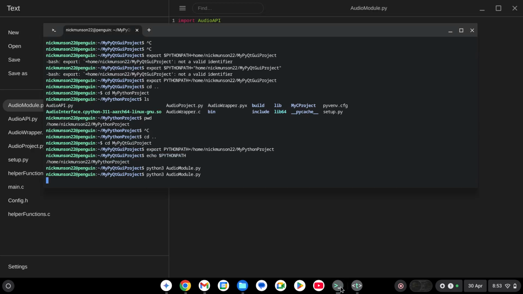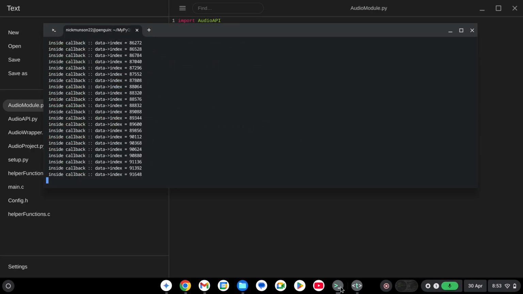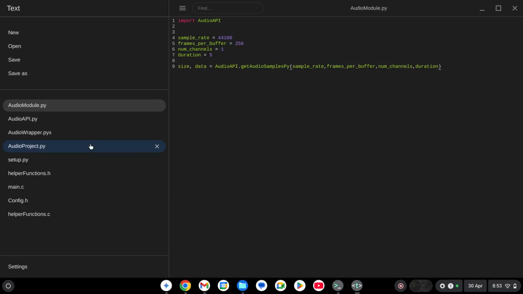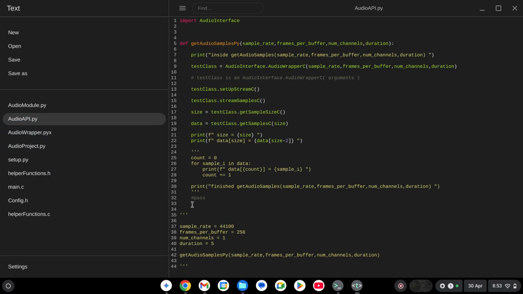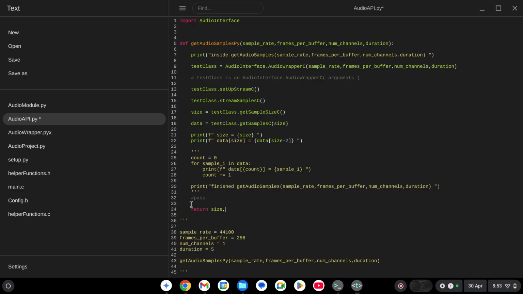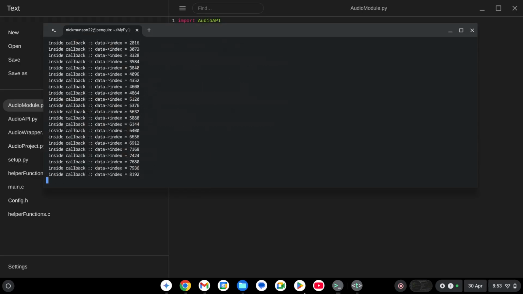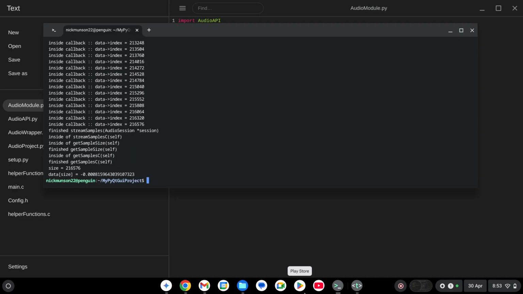Okay, so now I'm going to run from this folder, and you can see we got good data streams and stuff, so we're all good. Size, data: cannot pack a None. I didn't return anything. NoneType object means there's nothing there. We need to go here and return size and data, and that'll work. There you go.